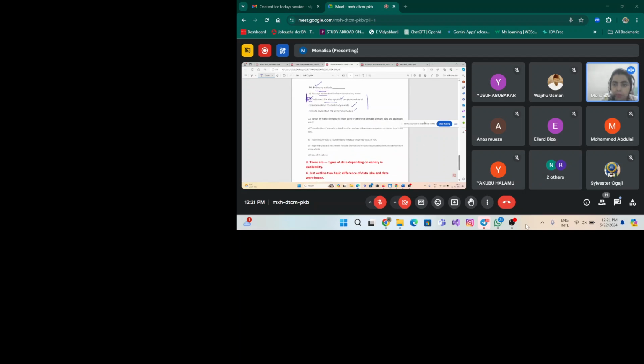Then see question number 33. Which of the following is the main point of difference between primary and secondary data? From the options given below, what are the main points that differentiate primary and secondary data? Right? So read the options. The secondary data is costlier and more time consuming in comparison to the primary data. Is it correct? Or secondary data is always original, but primary data is not.